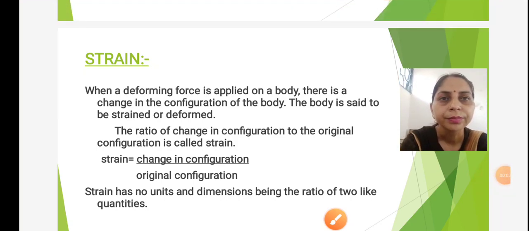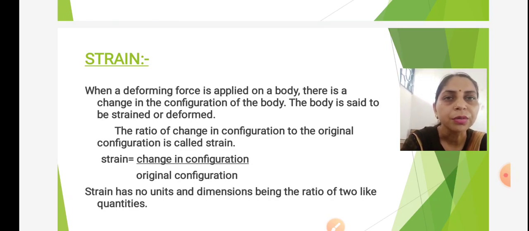Good morning. In the previous class, we have studied about elastic behavior of solid and stress and its types. Now, our next topic is strain.